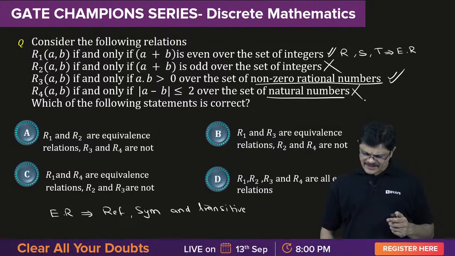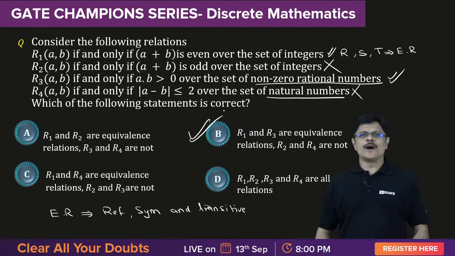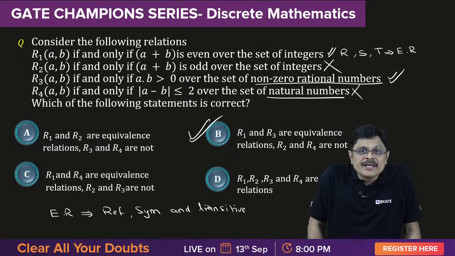Only R1 and R3 are equivalence relations. Option B is the correct answer.